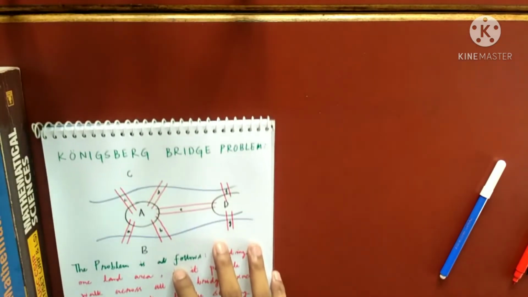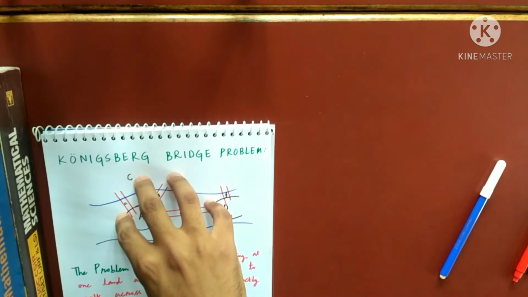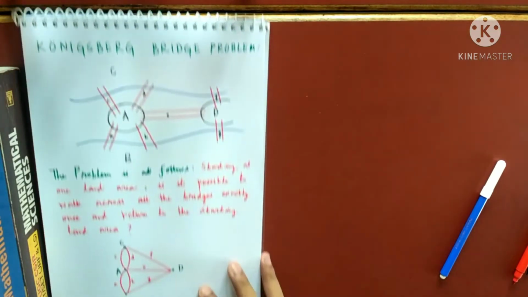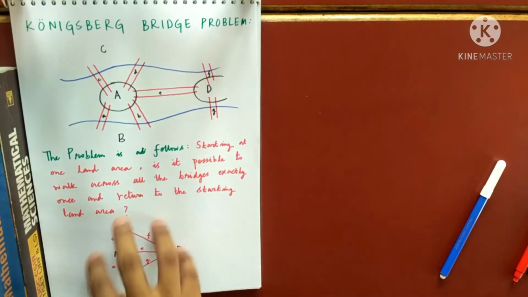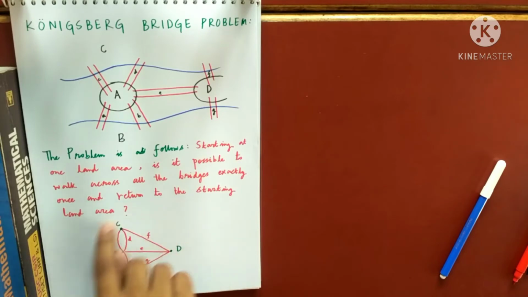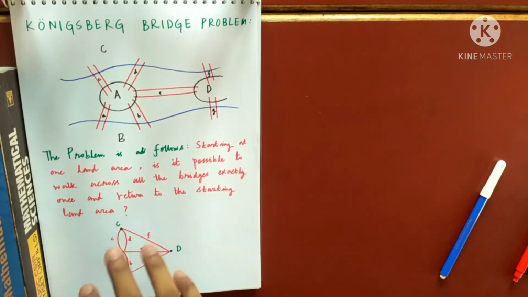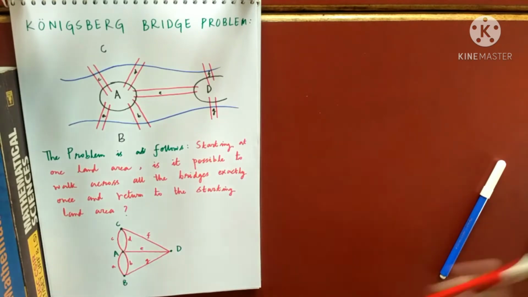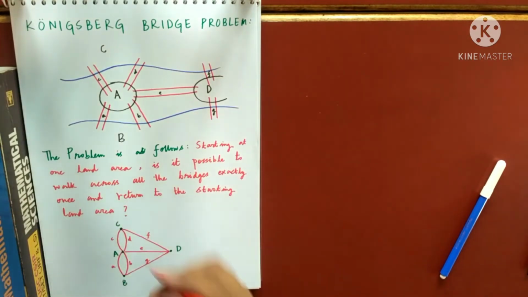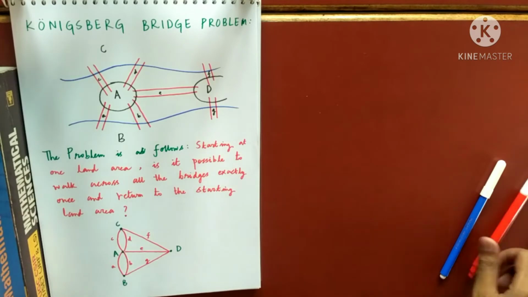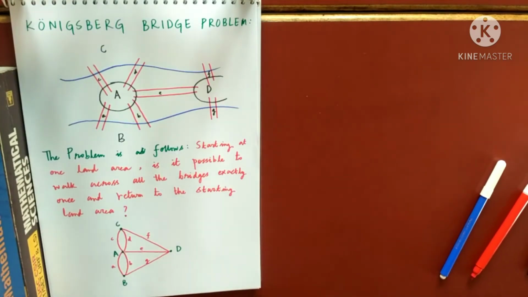So the simpler version of this Königsberg bridge problem made by Euler is this, and this is what is called a graph. I'm not formally defining what a graph is, I'm just giving you what Euler said. He called this figure a graph. I'm not answering the question of why this is no now, I'm just giving you an idea of what a graph is. Any confusion up to here?